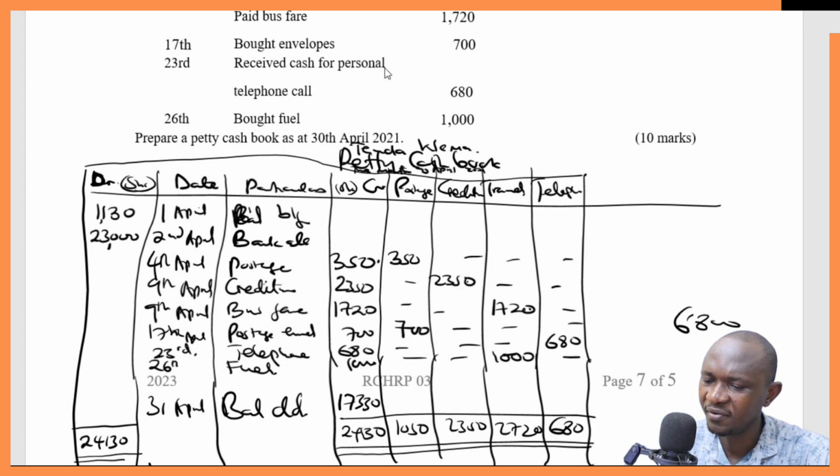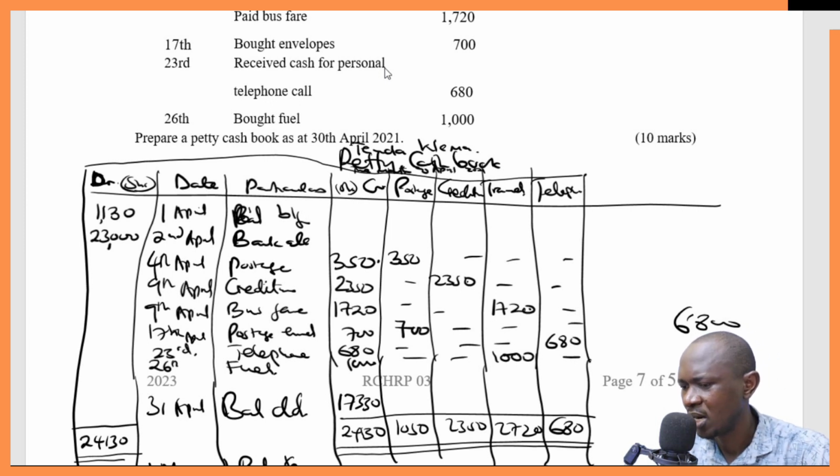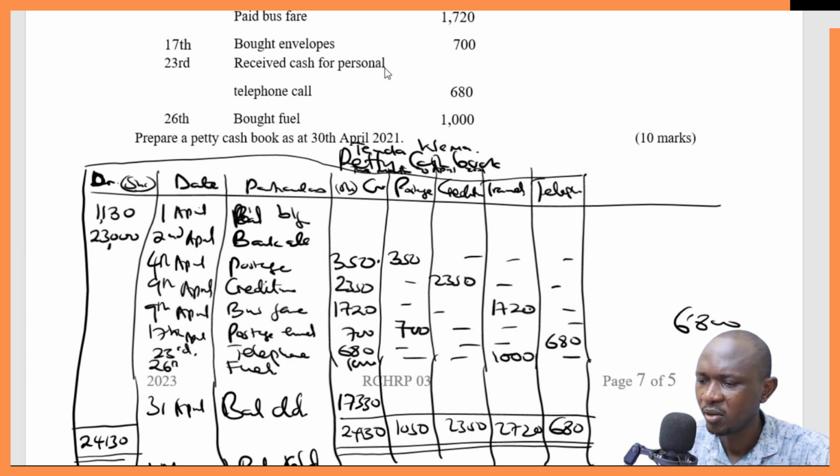So we come here and say 1st May balance carried down. 1st May will now be this 17,330. What we closed the month with is what will start the following month. This is the total amount of money we had, 24,130, and in that month we only spent 6,800.